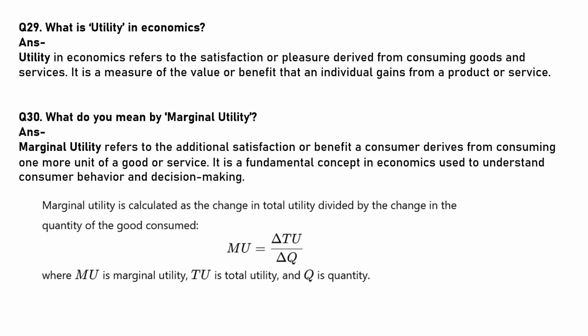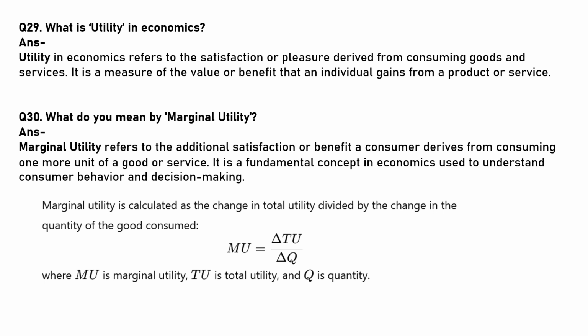What do you mean by marginal utility? Marginal utility refers to the additional satisfaction or benefit a consumer derives from consuming one more unit of a good or service. It is a fundamental concept in economics used to understand consumer behavior and decision making. Marginal utility is calculated as the change in total utility divided by the change in the quantity of the goods consumed. Marginal utility MU is equal to delta TU by delta Q.